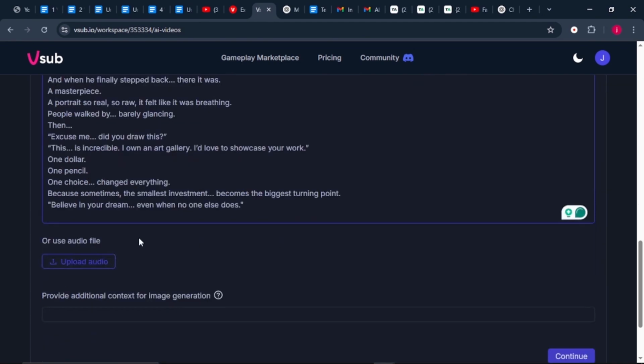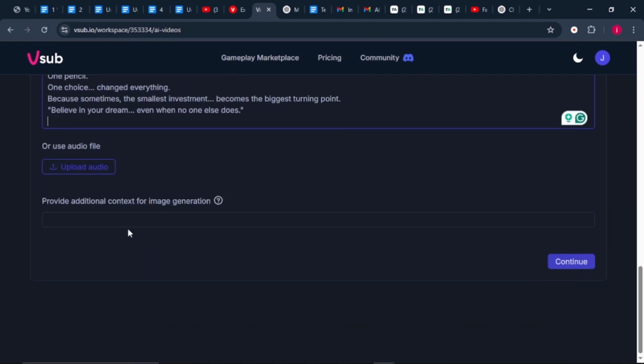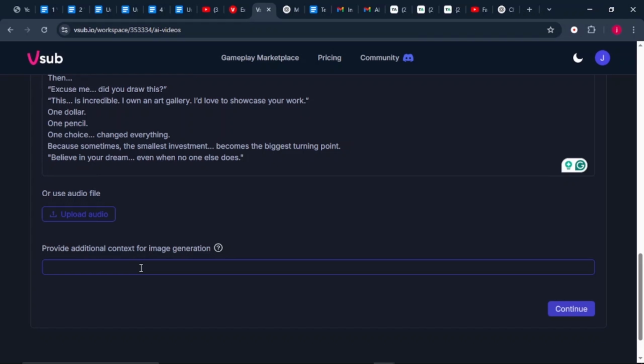Once the script is pasted, we just have to scroll down and we need to provide additional context for image generation. These short phrases are just like tags for our images. Input common phrases that are in your script.